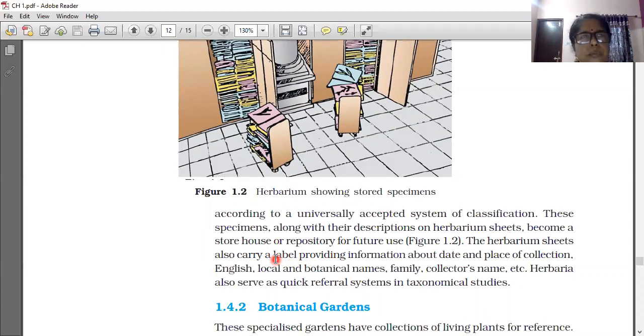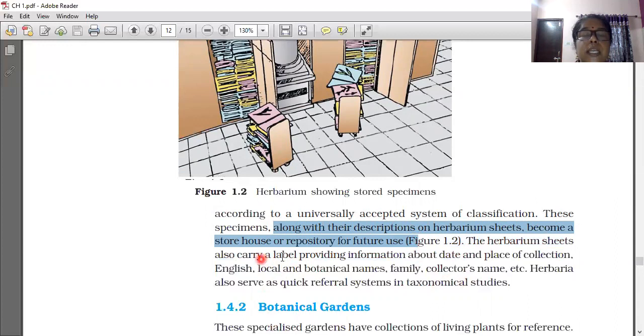On the lower right corner, a label is also given. Date of collection, place of collection, and the status and classification, all these should be there in the label. So these specimens, along with their descriptions on the herbarium sheet, become a storehouse or repository for further use, and we can use this for further use.